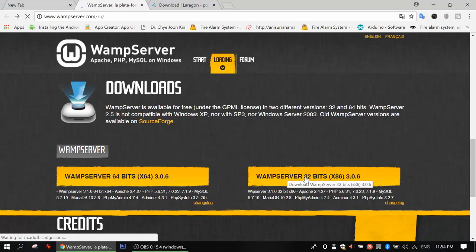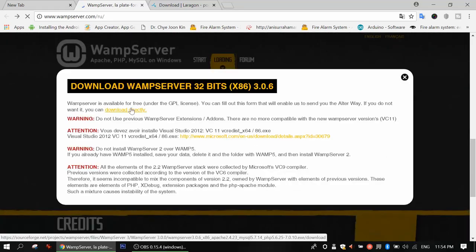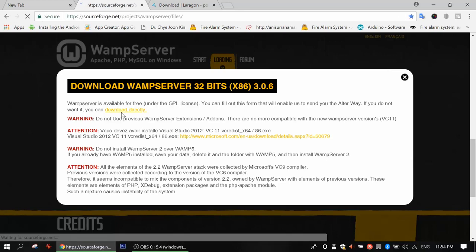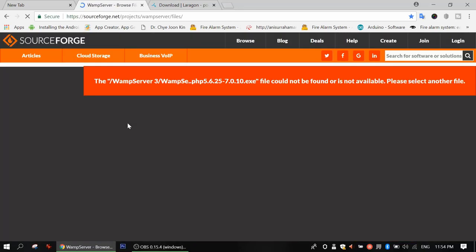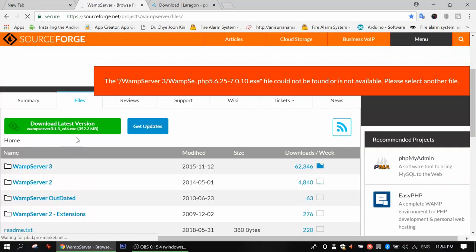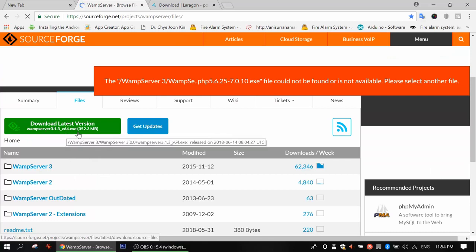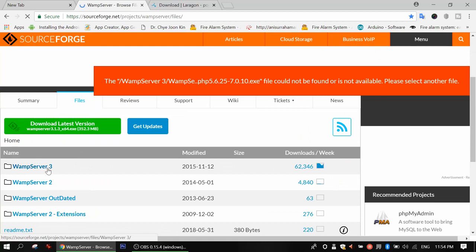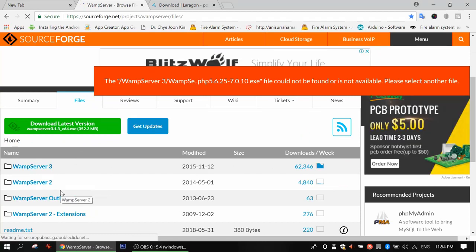Okay, and then from that pop-up screen, you will just click direct download, and you will see the second page. You will see the details of the source from where you're downloading. This is version 3.1, so you can download from here, or you can download from another server, server 3, server 2. Okay, so this is how you can download.